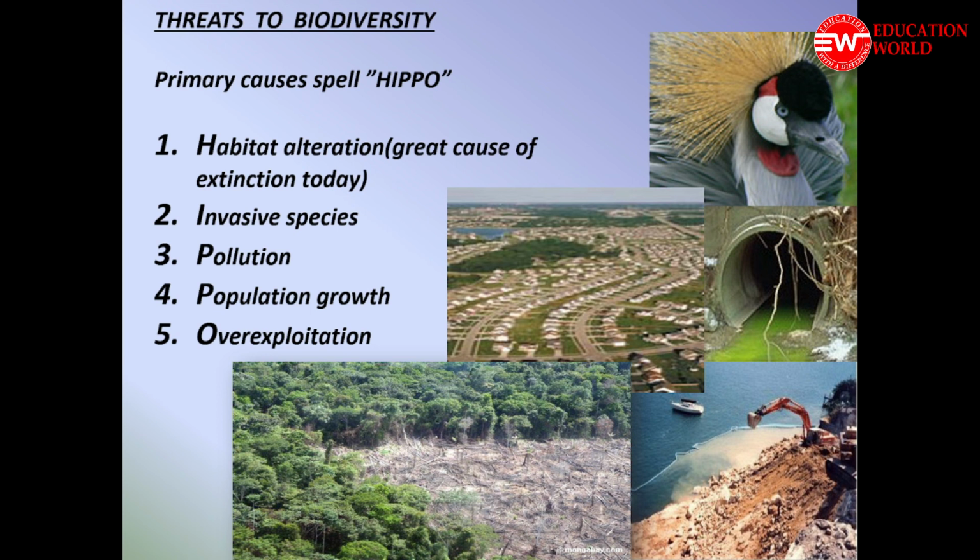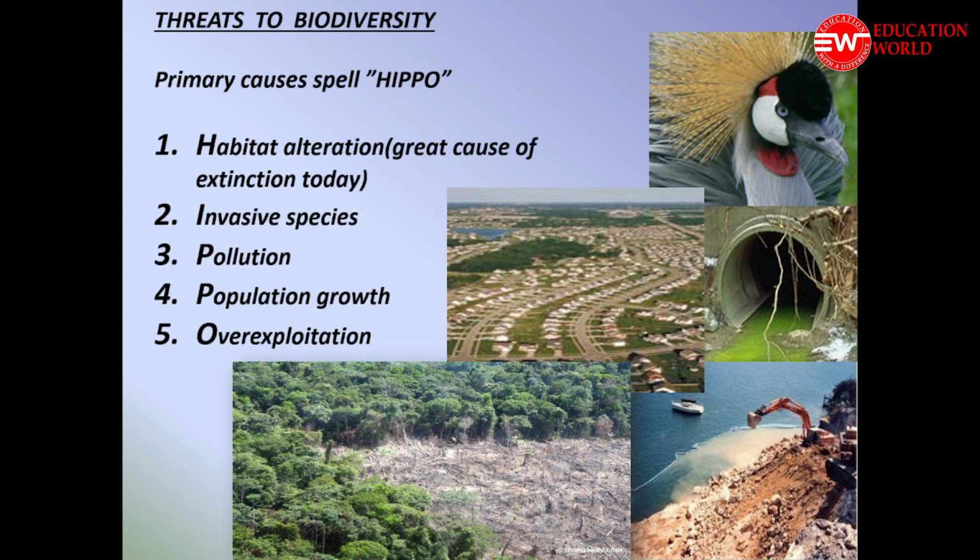And the last important factor responsible for causing the threat to biodiversity is overexploitation. We are overexploiting a number of wild species in order to fulfill our aims. So this may cause loss of that particular native species which is overexploited.